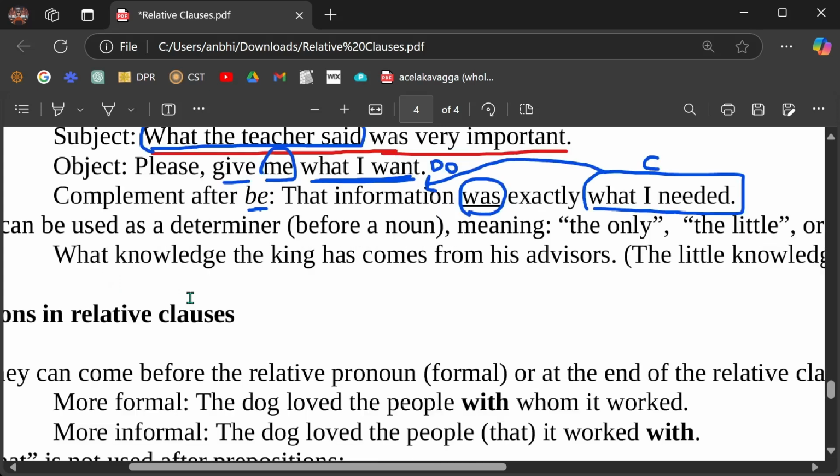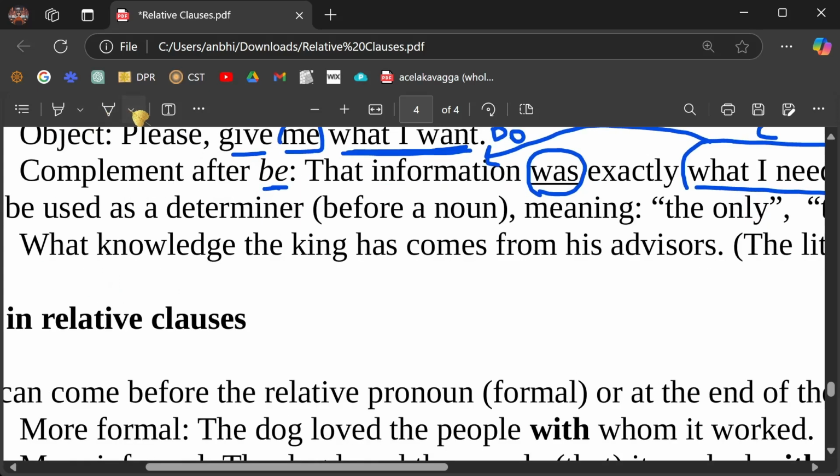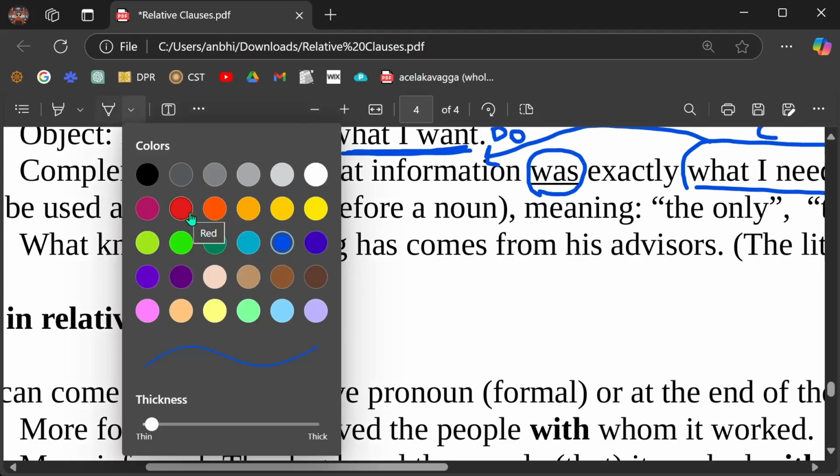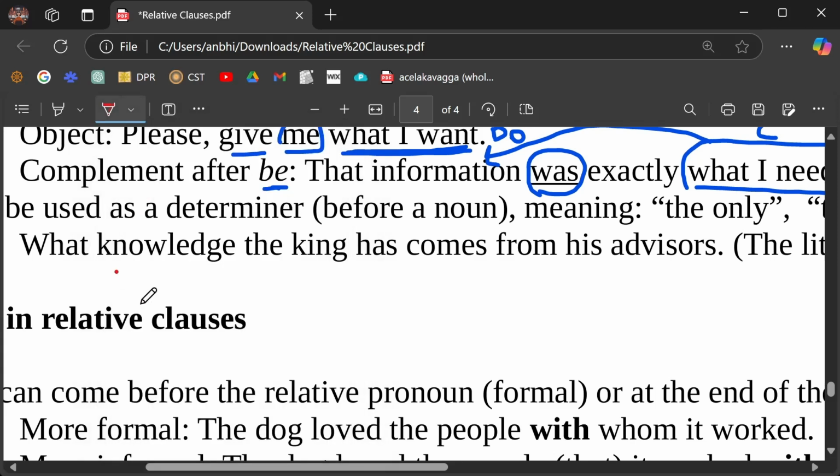You see here, this clause with... okay, let's try to think what is the main clause over here. What knowledge the king has comes from his advisors. This is part of the main clause. But what comes from his advisors? What is the subject for this verb? What knowledge the king has.